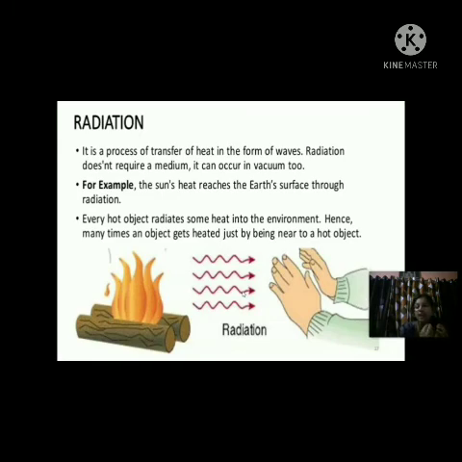Vacuum means air-free space where no air is there. An example of radiation is that the sun's heat reaches the earth's surface through radiation. We get the sun's heat on our planet only through radiation.